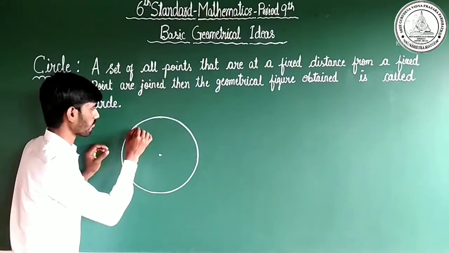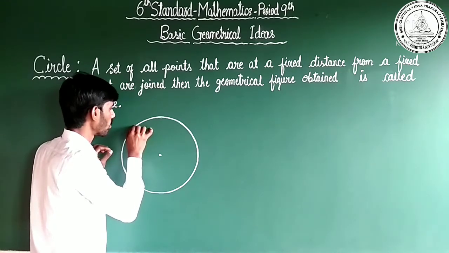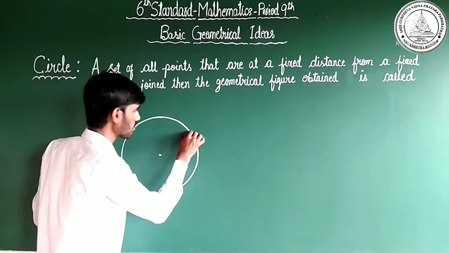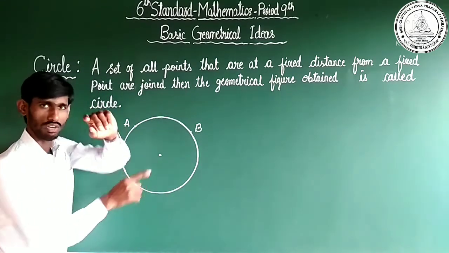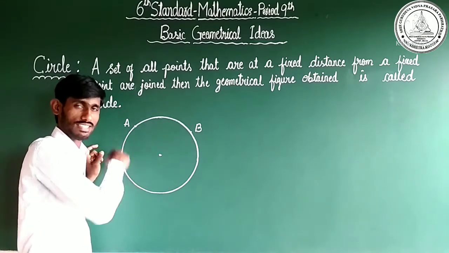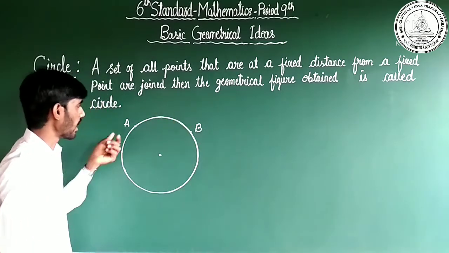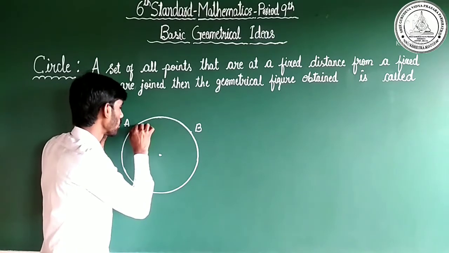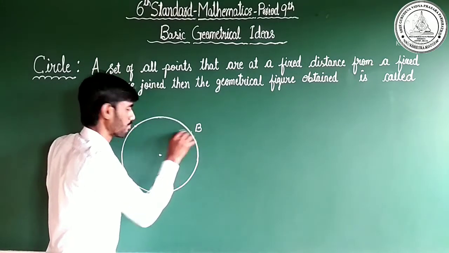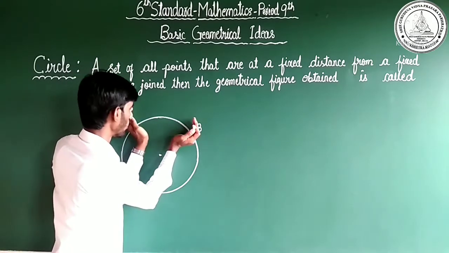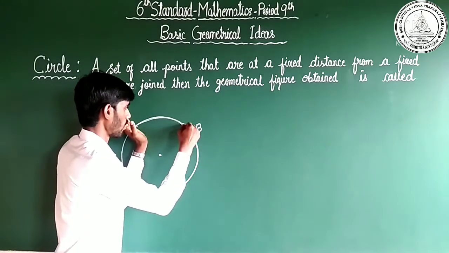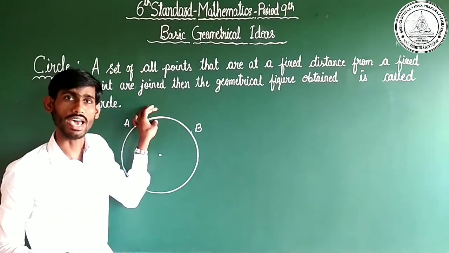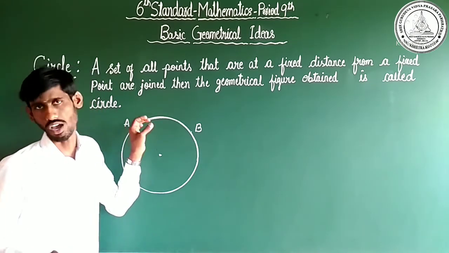Dear children, observe here. I have marked 2 points. This is A. This is B. You know well that this whole edge we call circumference. In the circumference, I have marked 2 points, A and B. Now you observe only this portion, from here to here. Are you clear now? A to B, only observe A to B. This special portion we call arc, A-R-C, arc.